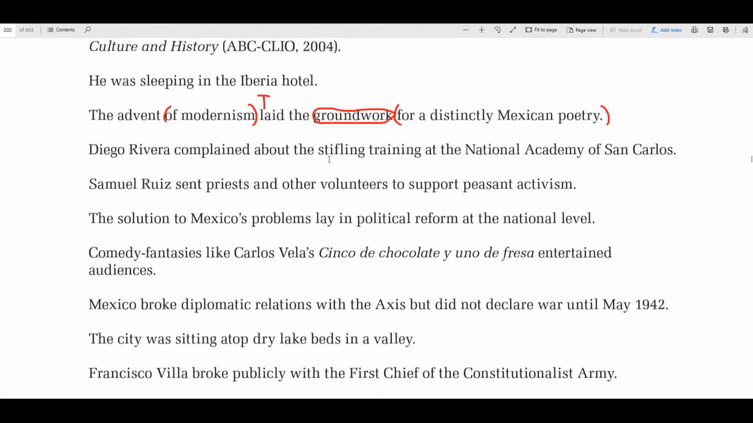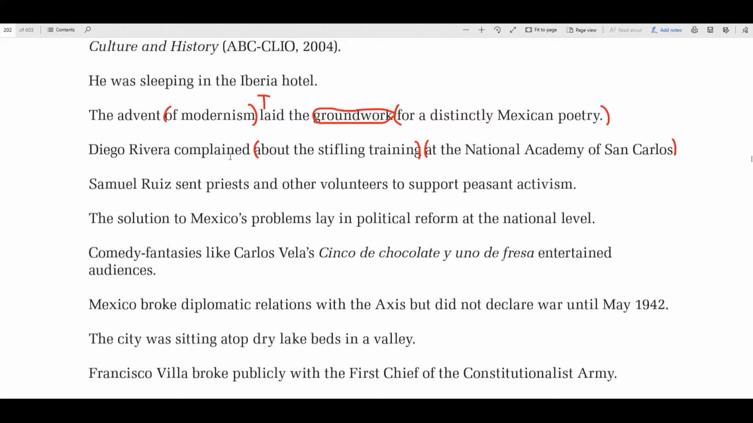Diego Rivera complained about the stifling training at the National Academy of San Carlos. Okay, let's clean this up by getting rid of all of our prepositional phrases. So this whole thing, at the National Academy of San Carlos, is a prepositional phrase, because National Academy of San Carlos is one thing that you can't split up. And at is a preposition, so all this is a prepositional phrase. About the stifling training is also a prepositional phrase. So when you get rid of those, it makes it much easier because it's all you have left.